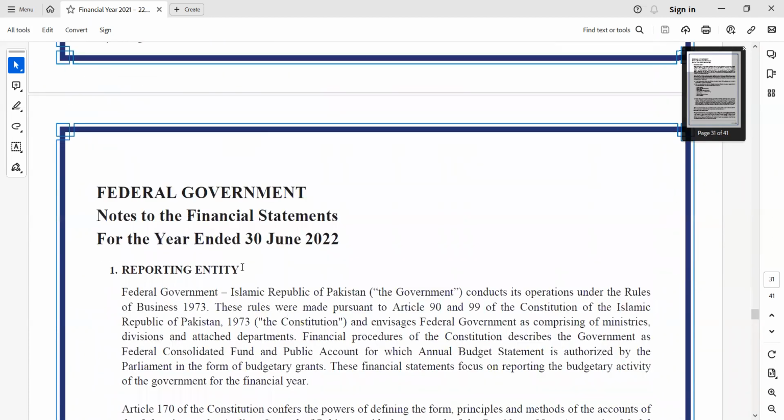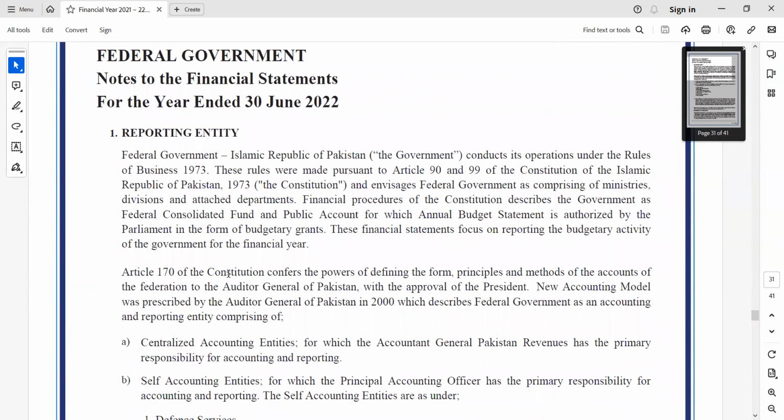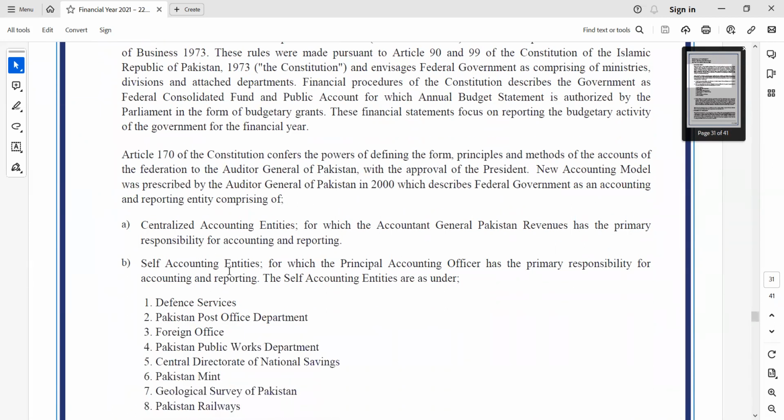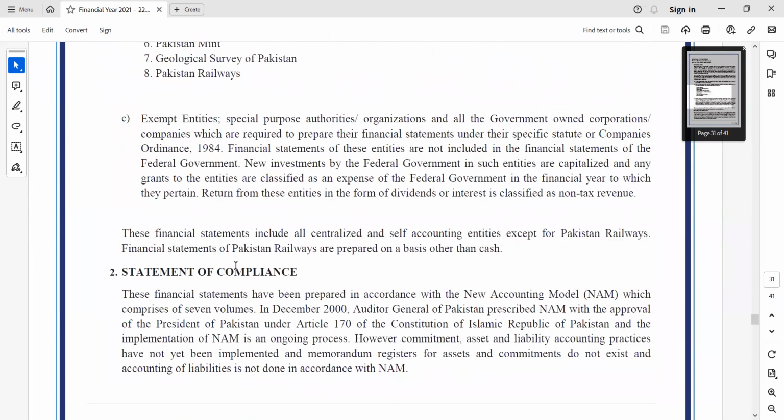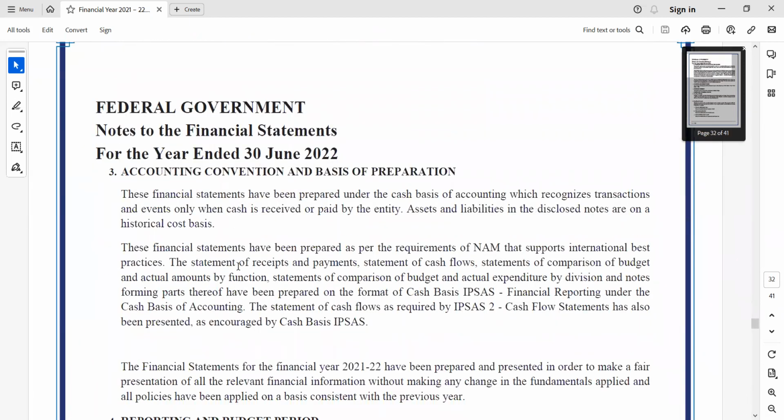And finally, we have the notes. Note one, like any corporate financial statement, reflects which company and which laws were followed. Note two is a statement of compliance. Then we have the basis of preparation, and notice that the basis of accounting is the cash basis.